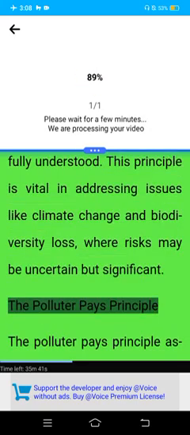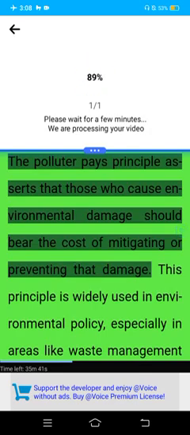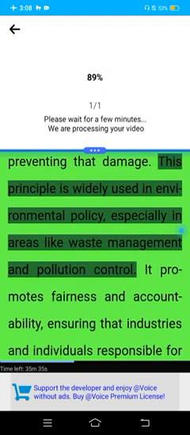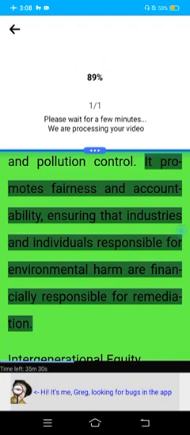The polluter pays principle. The polluter pays principle asserts that those who cause environmental damage should bear the cost of mitigating or preventing that damage. This principle is widely used in environmental policy, especially in areas like waste management and pollution control. It promotes fairness and accountability, ensuring that industries and individuals responsible for environmental harm are financially responsible for remediation.